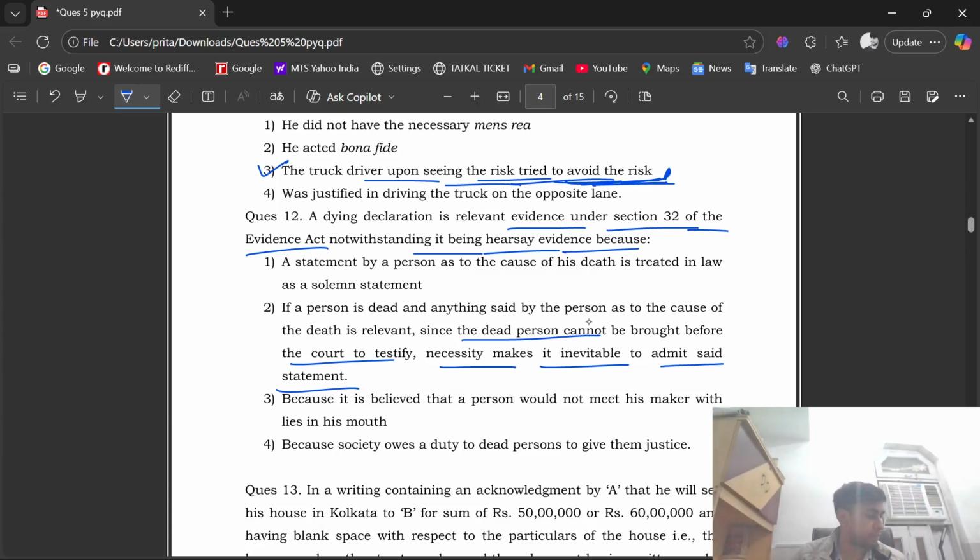The right option for question number 12 is the second: if a person is dead and anything said by the person as to the cause of death is relevant, since the dead person cannot be brought before the court to testify, necessity makes it inevitable to admit said statement.